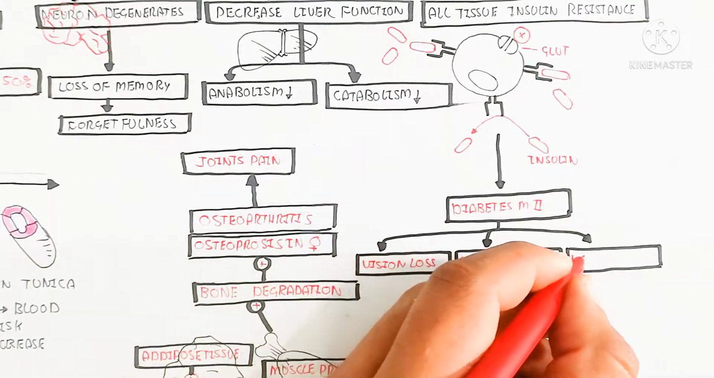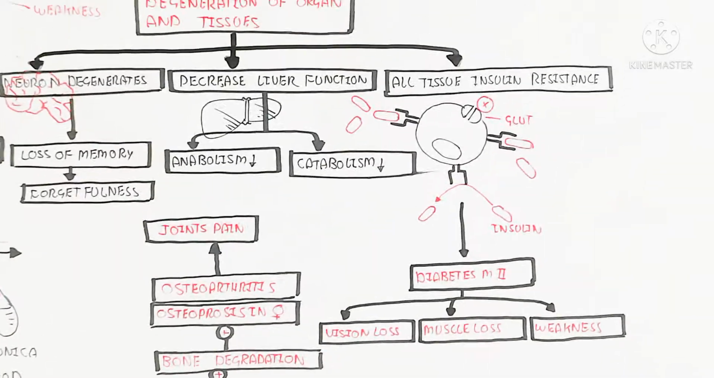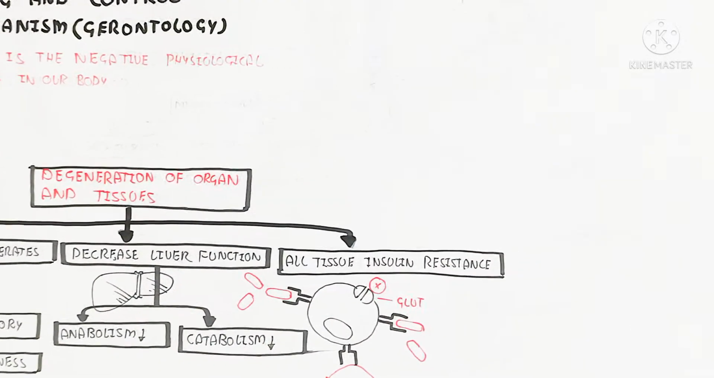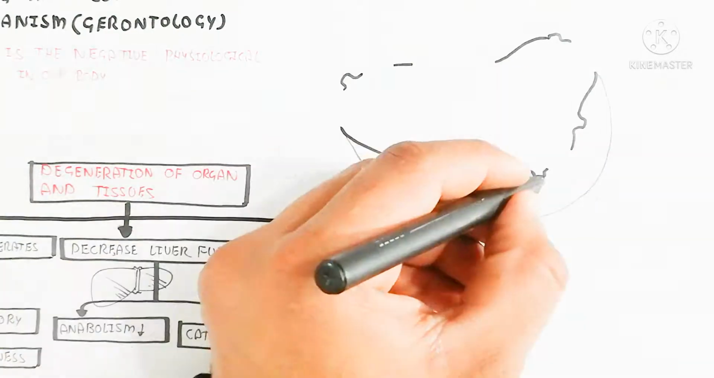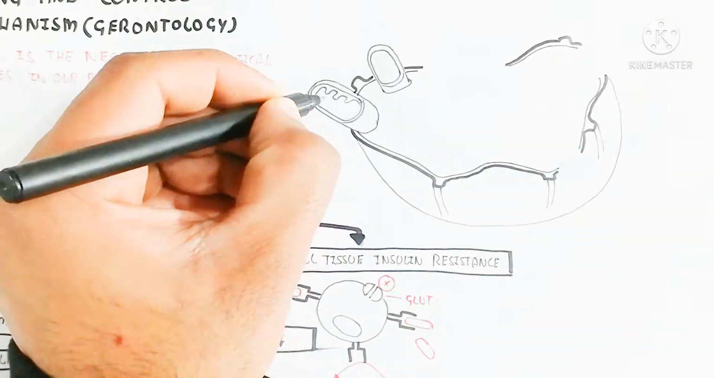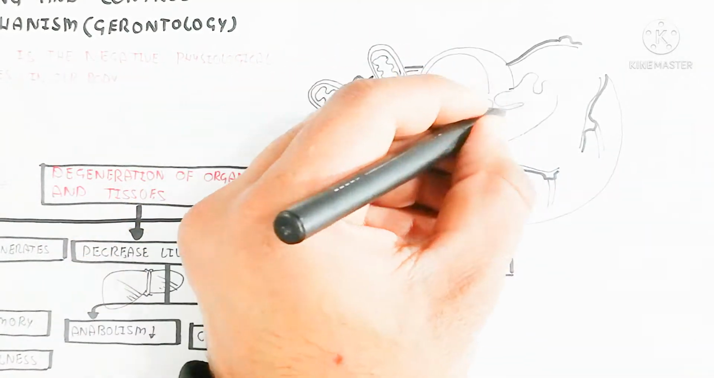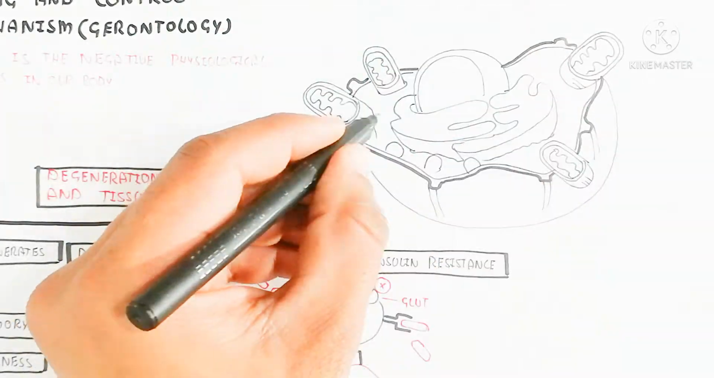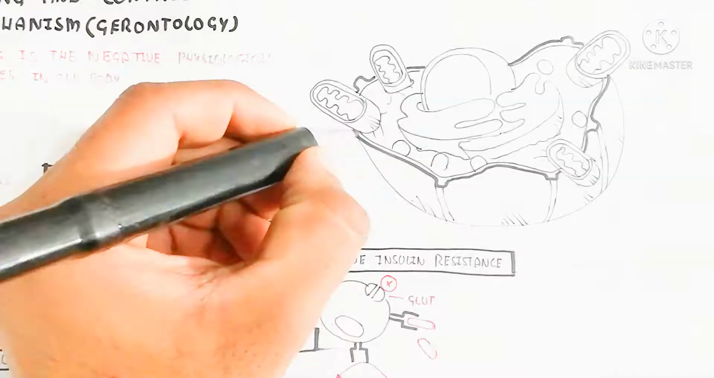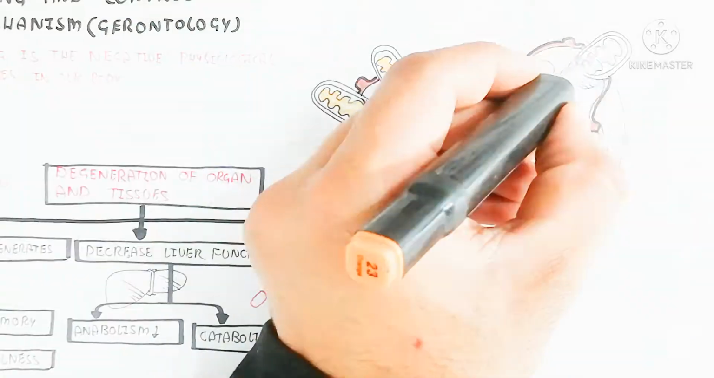On the other hand, diabetes mellitus type 2 causes vision loss, muscle loss, and weakness. Here I am drawing the cell for understanding the basic concept of aging. Here is the general overview I am drawing.